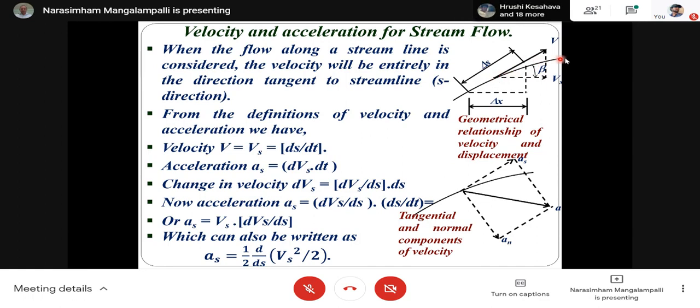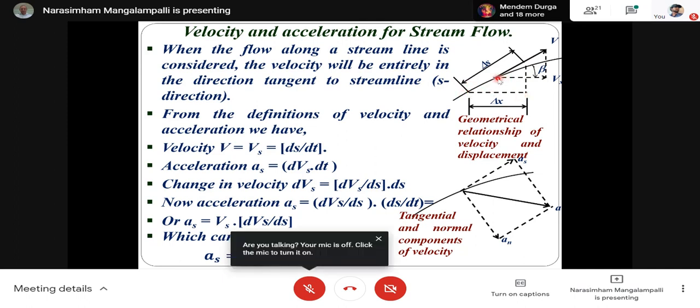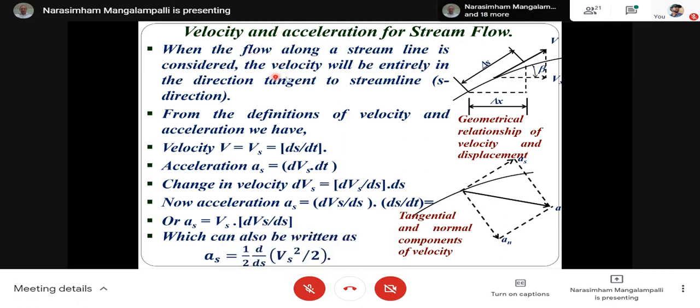So this is velocity v, this length is delta s, and this length is delta x. So this velocity v will have a component vx in this direction. When the flow along a streamline is considered, the velocity will be entirely in the direction of the tangent to the streamline. Yes, this is the s direction, the tangential direction.